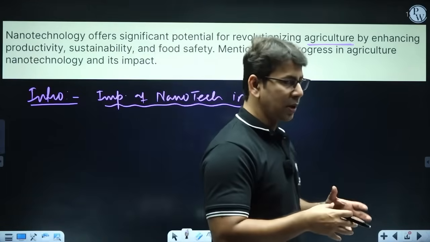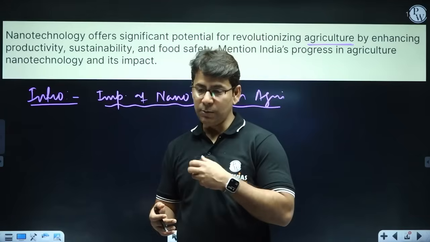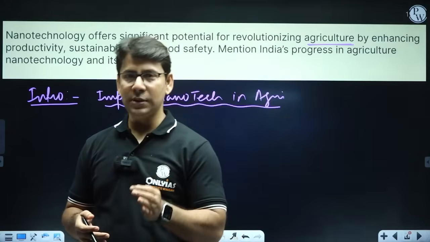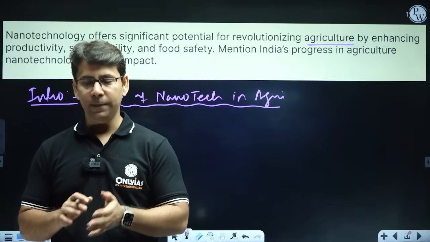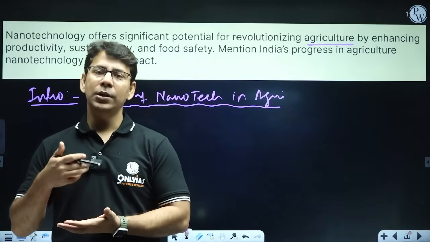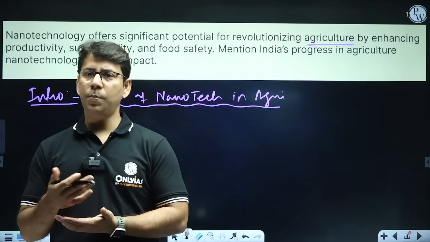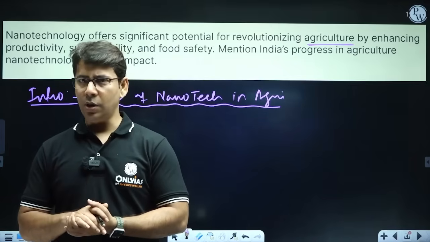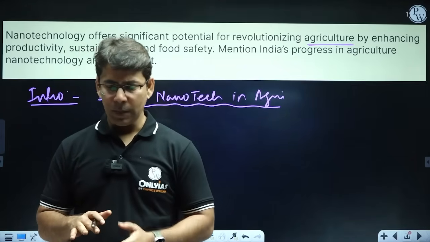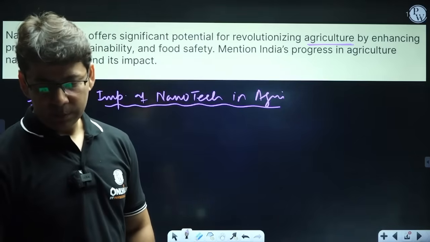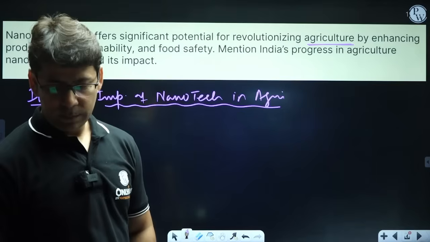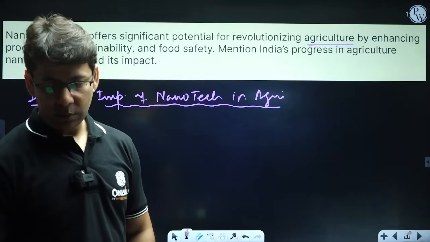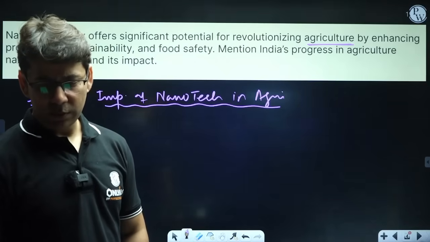And the most important thing is that it manipulates things at the nano scale. That means you can manipulate things in the crop at the cellular level, and it can give benefits that are not possible with other parallel technologies we are using. So we can look into the areas where nanotechnology can be used, and I can make it simple for you.